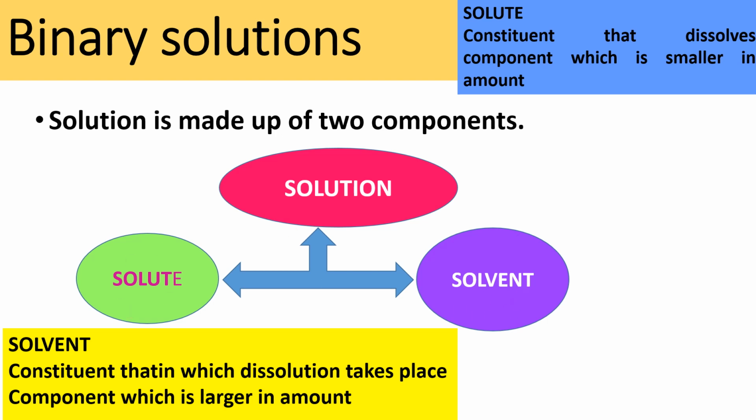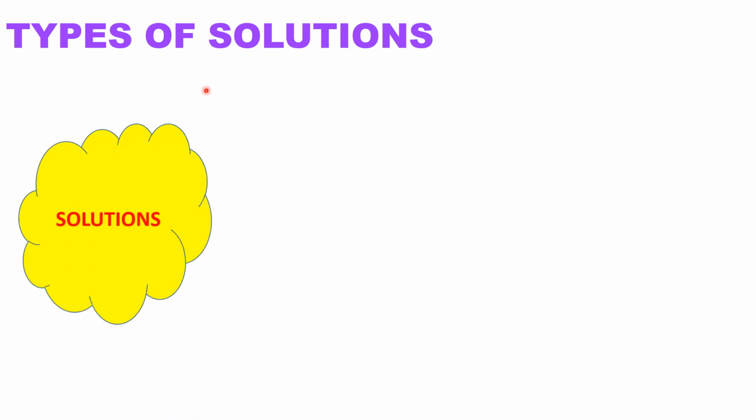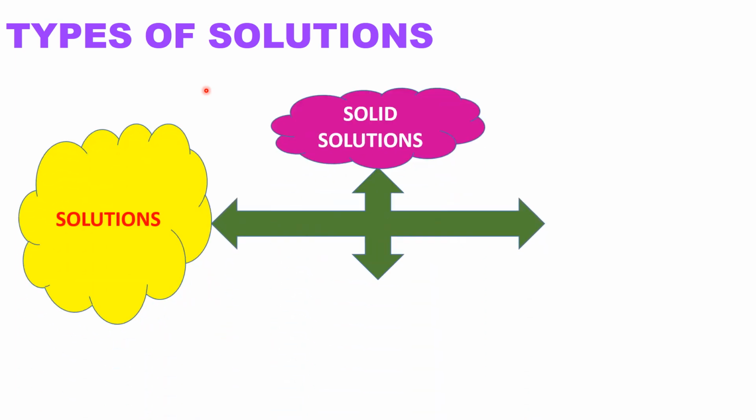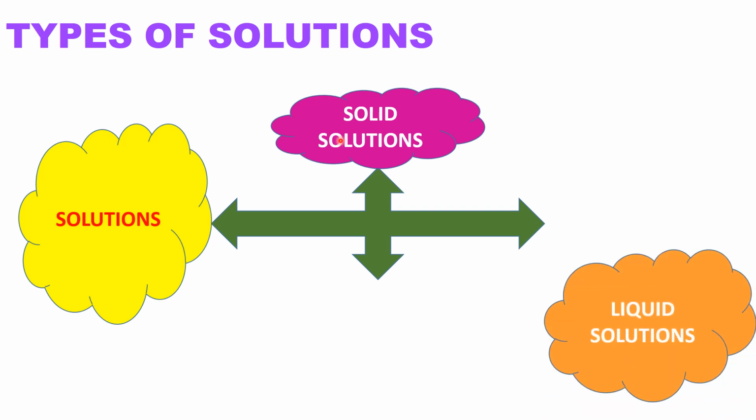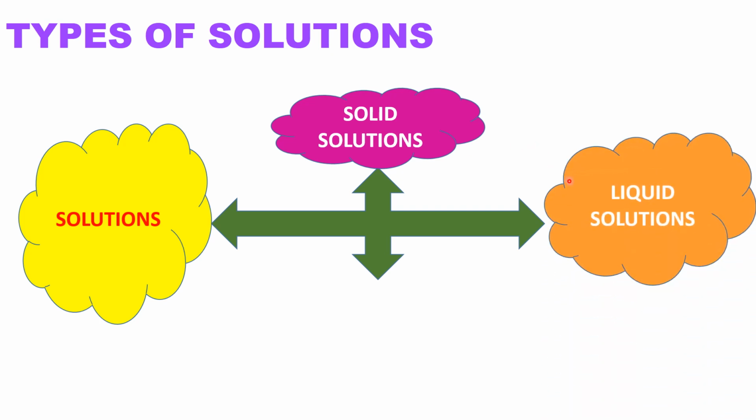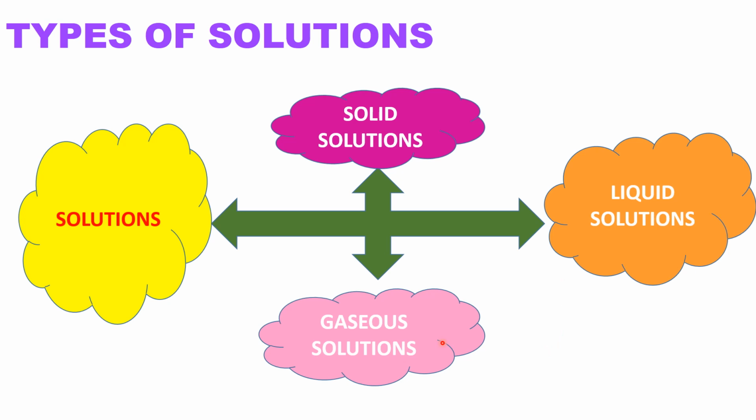Types of solutions. Based on the physical states in which solutions may exist, there can be three types of solutions: solid solutions, liquid solutions and gaseous solutions.